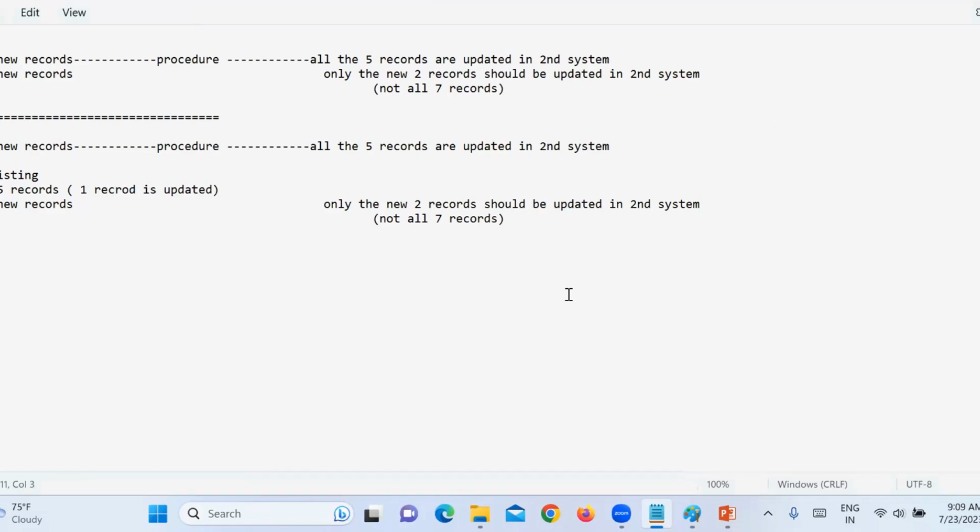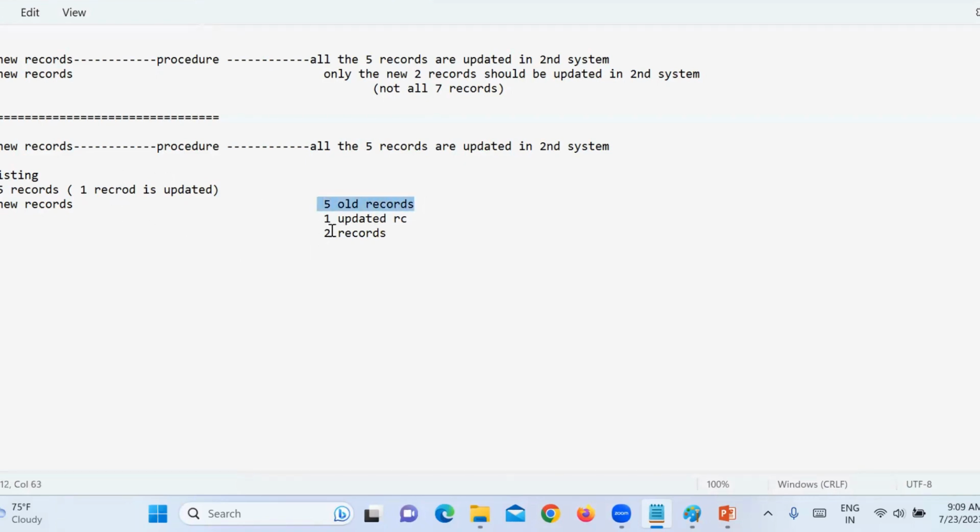Initially, the bugs we practically found were these: what we were able to see in the next system is all 5 old records, again one updated record, plus these 2 new records. Now what is happening here is it is not updating the existing record.